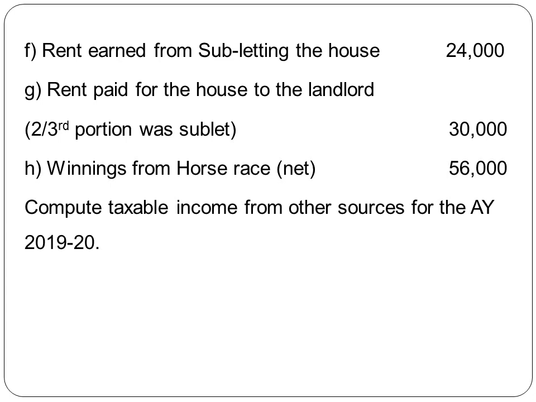Next you have rent paid for the house to the landlord. Within bracket it is mentioned 2/3 portion was sublet. Is this an income? No. As you can read here, it is rent paid, which means it is an expense. Now for what he has incurred this expense? To earn this rent from subletting. Under point F, you have rent earned from subletting, which is income.